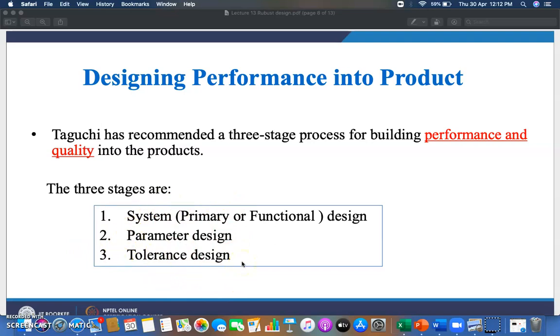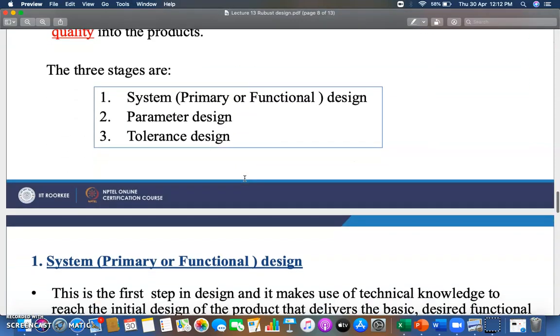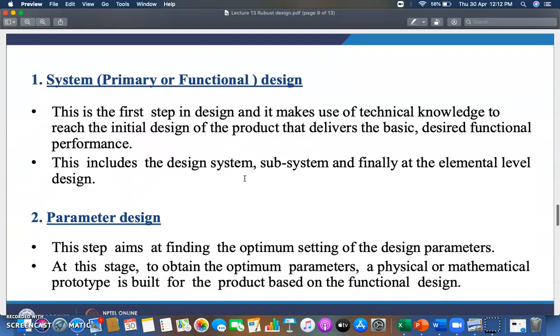This is somewhat related to the product architecture as well, if you recall those things which we discussed in the very initial sessions of this product design and launching subject, which is an 8th semester subject of Rajasthan Technical University in the mechanical engineering domain. In the product architecture you will also find parametric design and tolerance design. So the same things are here as well, which you have to encounter whenever you are designing your product on the grounds of robust design. Let's see what these stages are.